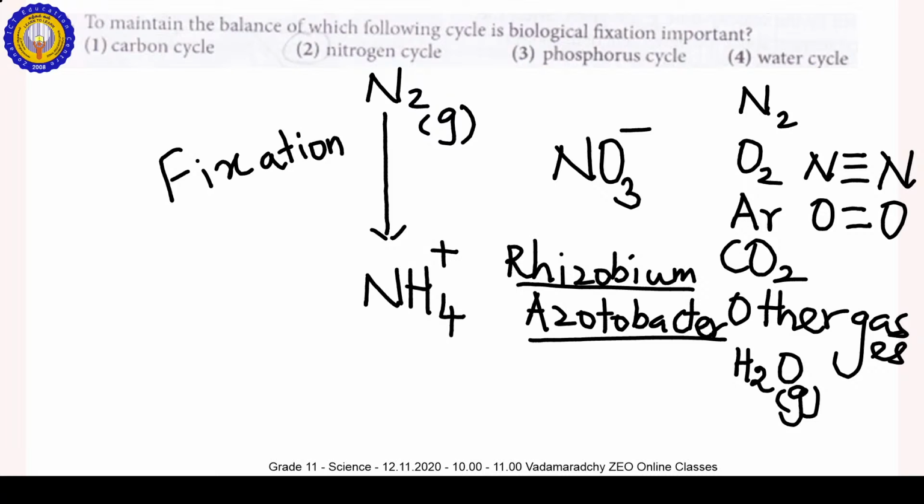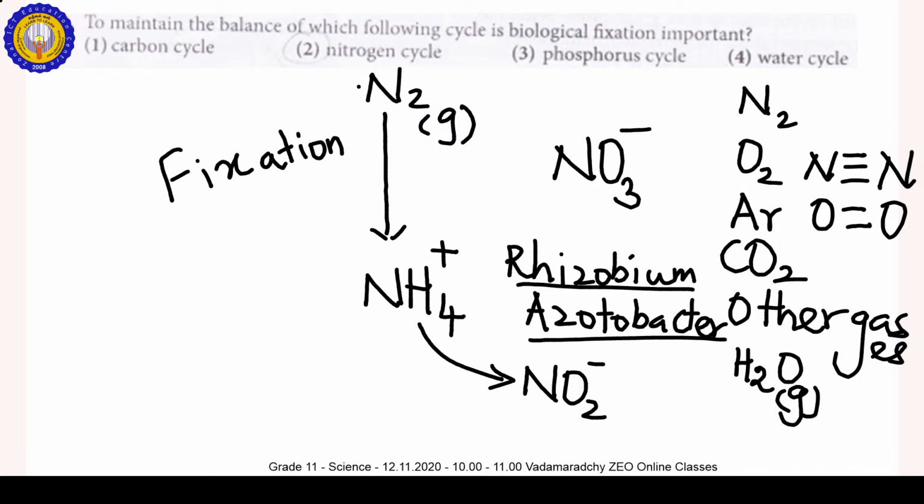Then NH4 plus is converted into NO2 minus by another bacteria. This one is the nitrogen fixation: atmospheric nitrogen gas converted into NH4 plus by the Rhizobium and the Acetobacter. You know the Rhizobium.